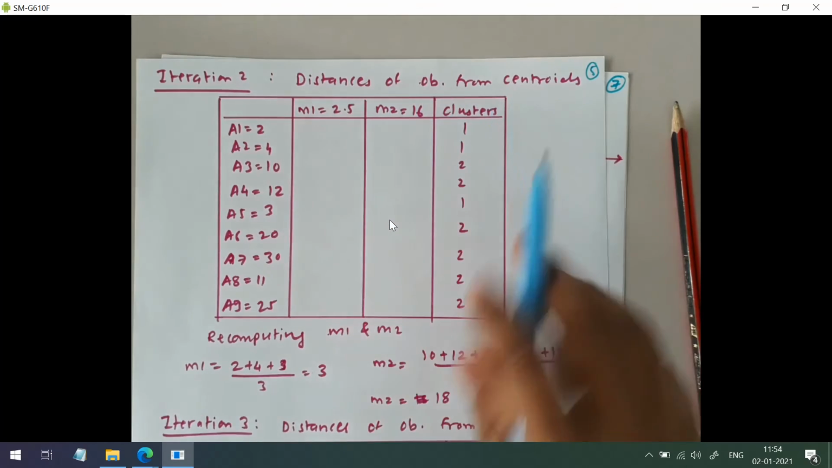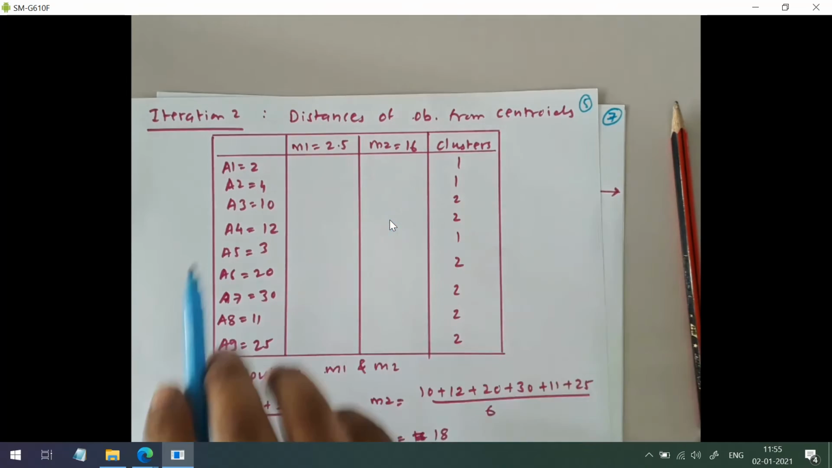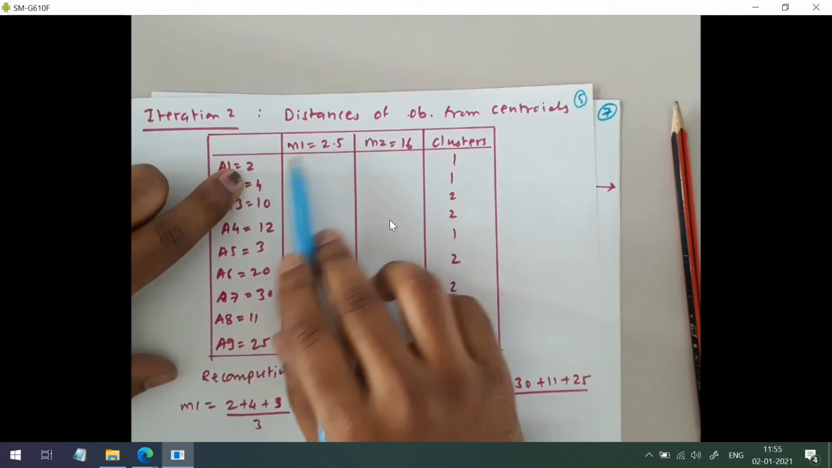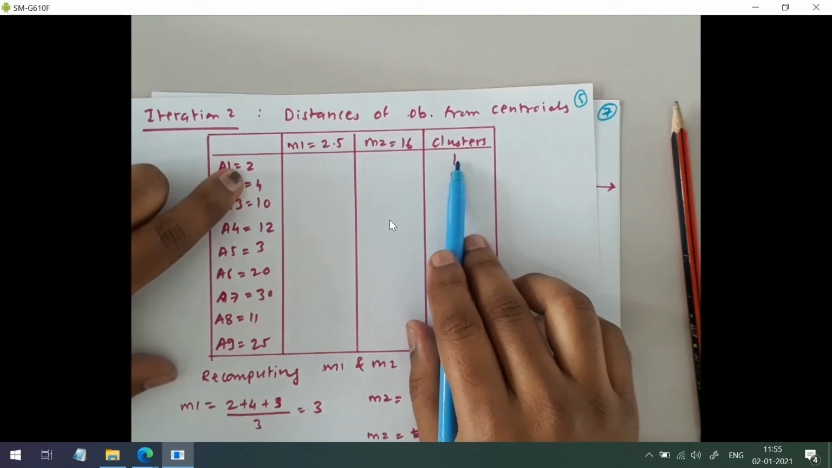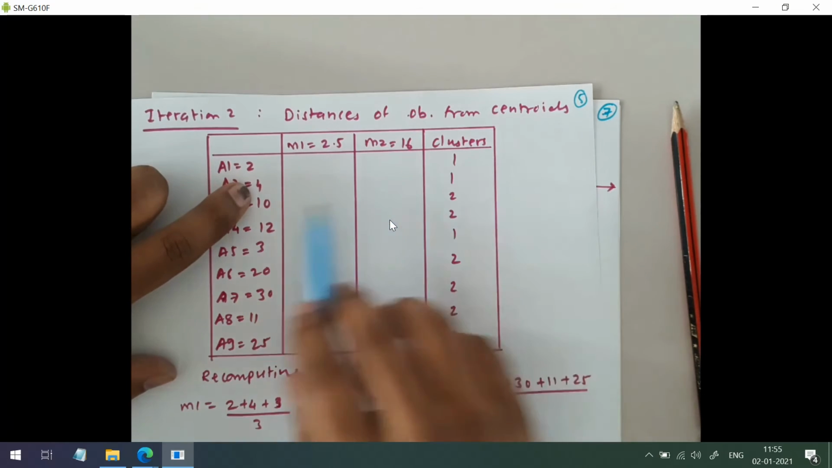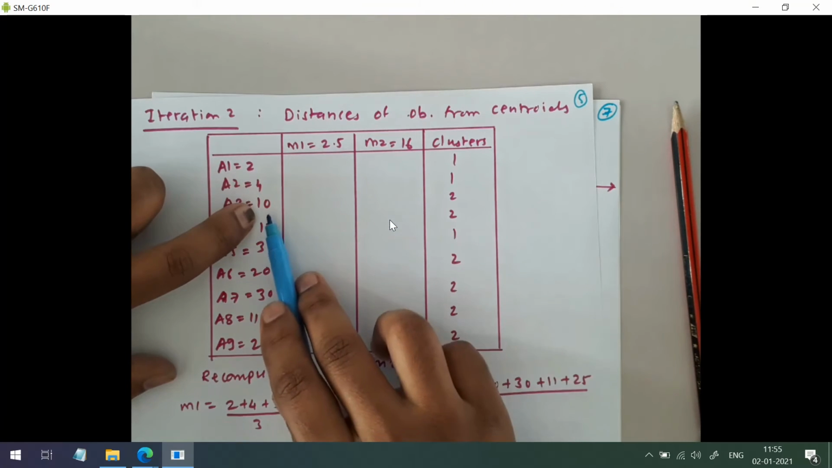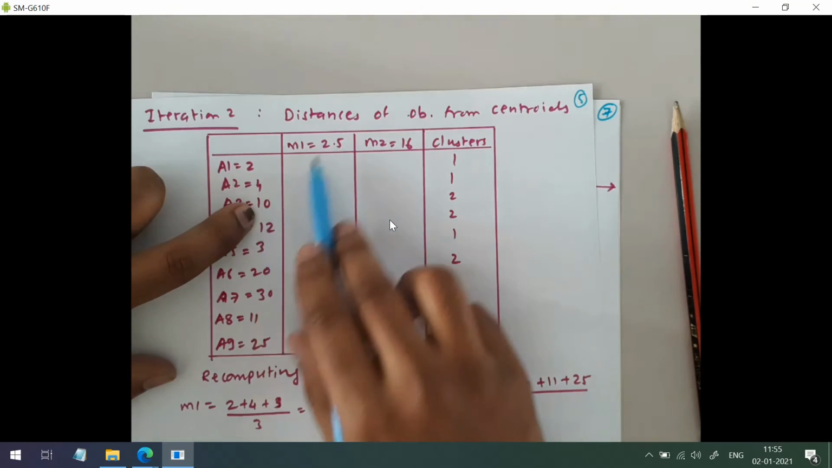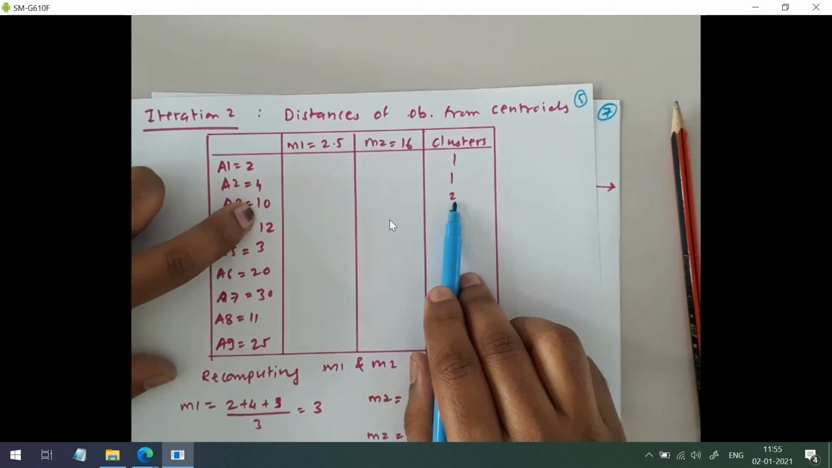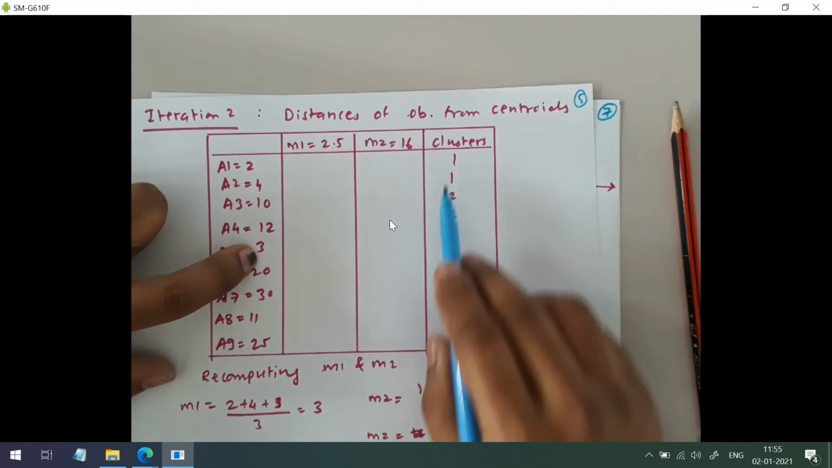Now I have not calculated the distances of the observations, for saving time. Here I can see directly 2 and 2.5, so cluster 1 is closer. As these values are very far apart, I can easily assign to the cluster. So 4 is nearer to cluster 1. Then 10: the difference is 7.5 for cluster 1 and here it is 6, right? So it is assigned to cluster 2. Then 12 is closer to cluster 2, and so on.